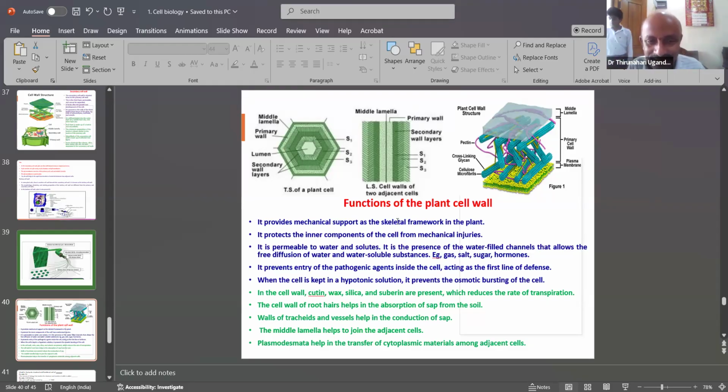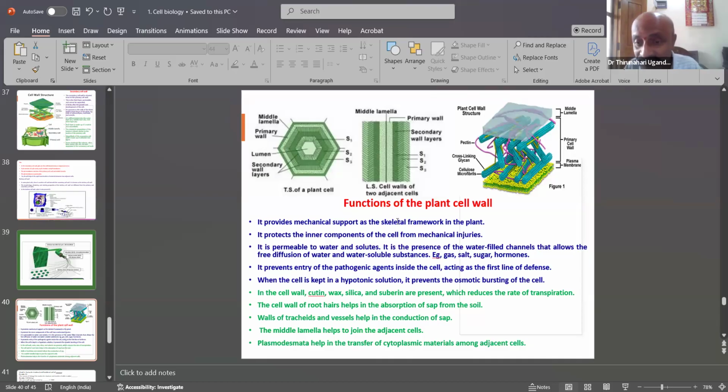It is also permeable to water and solutes. Permeable means imbibition. Imbibition, you know that. Then with outer rain falling, the windows and doors can rise as the size increases. The dead particles of the cell wall also absorb this. That is a major important thing. It is permeable to water and solutes.